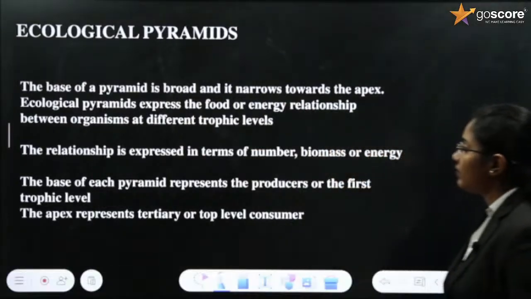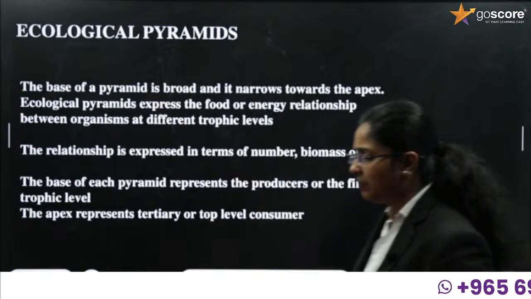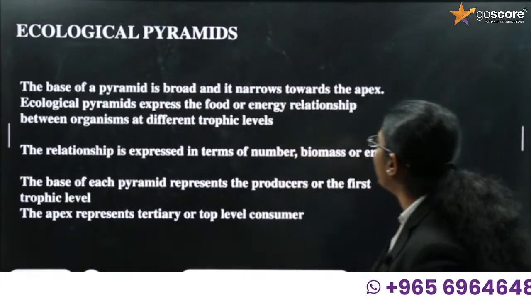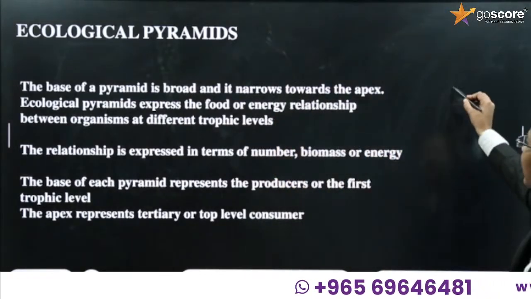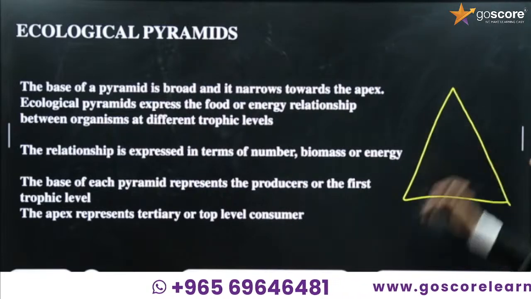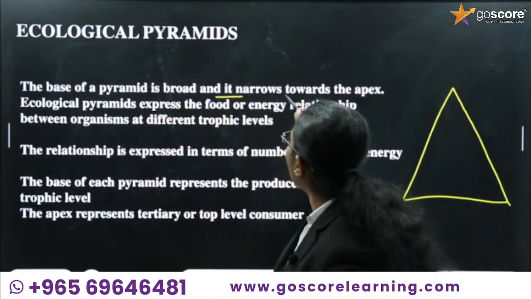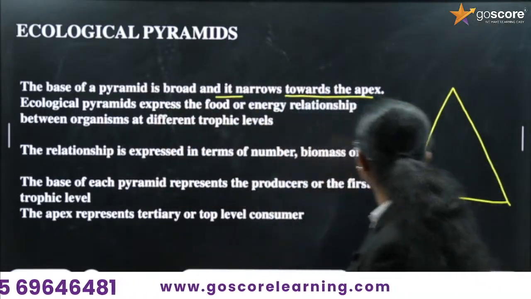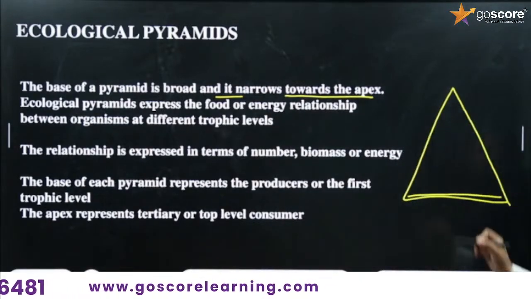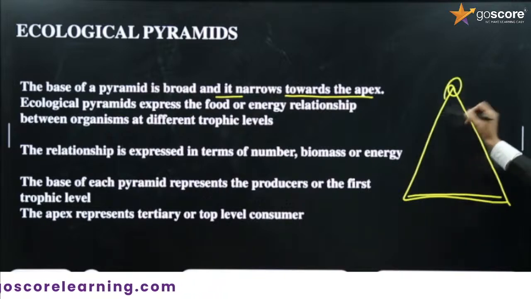Then it is the final topic of this chapter. It is about ecological pyramids. What is a pyramid? You can find the structure of a pyramid like this, right? A broad base and a narrow top. So we can say the base of a pyramid is broad and narrows towards the apex. See, this is very broad, and where we consider the apex, this region, it is very narrow.